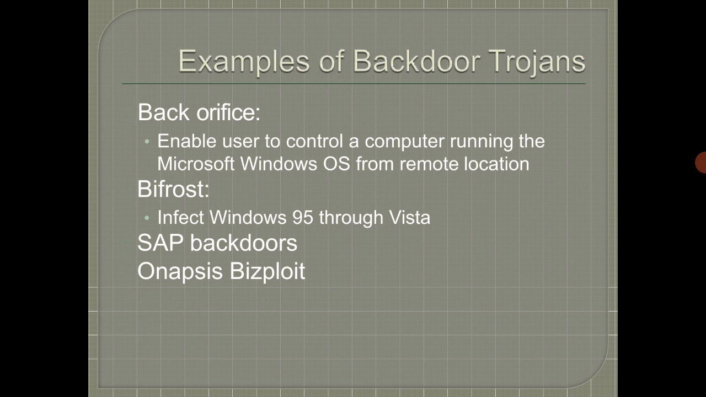Examples of backdoor Trojans are Back Orifice, which enables a user to control a computer running the Microsoft Windows OS from a remote location. Bifrost is another backdoor Trojan horse that can infect Windows 95 through Vista. It uses a typical server builder and client backdoor.